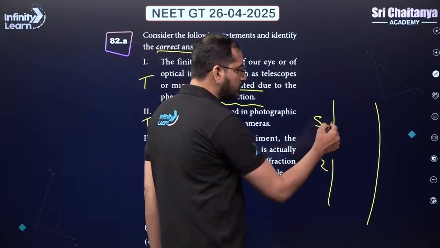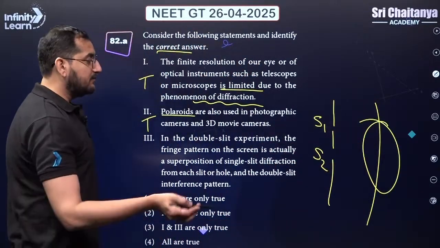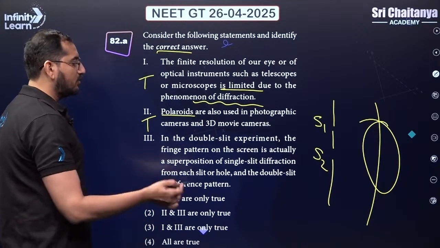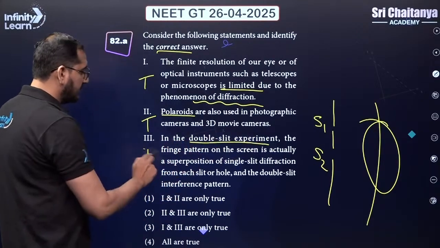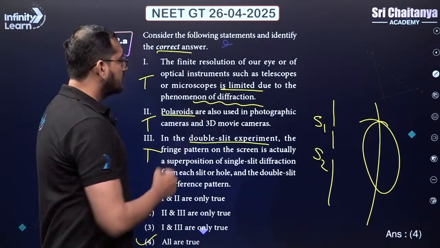But when these 2 slits are combined together, over here, we get the interference from both the slits, hence also called as double slit experiment. This is also a true statement. All statements are true. Let's move on to our next question.